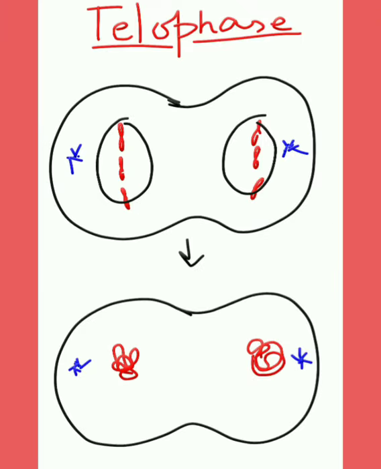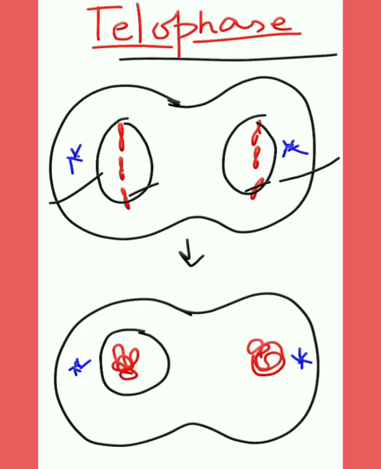Now the last stage is called telophase. The end of the polar migration of the daughter chromosomes marks the beginning of telophase. Upon reaching the poles, these chromatids start unwinding and forming the chromatin network.